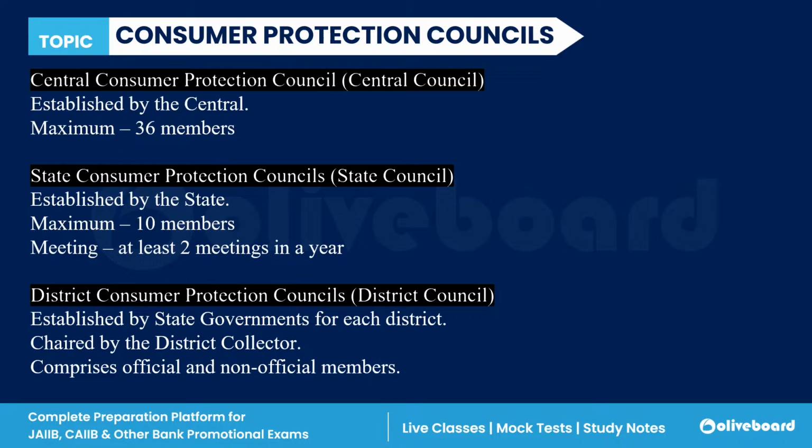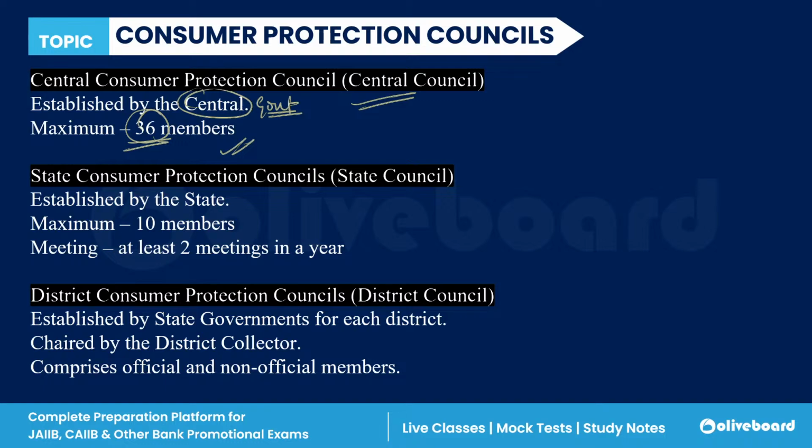So there is a Central Consumer Protection Council, which is also known as Central Council. This is established by the central government. This is established by whom? Central government, and it has a maximum of 36 members.